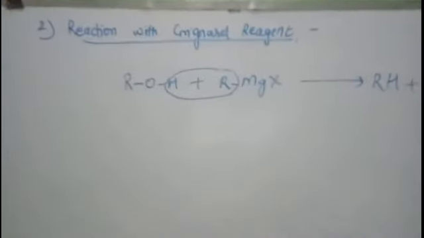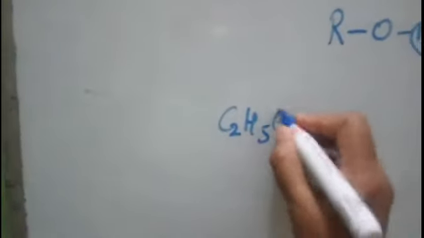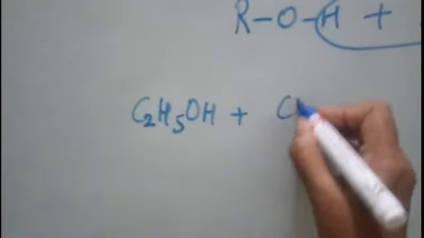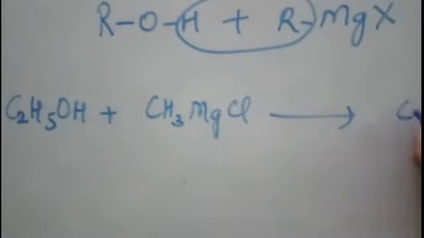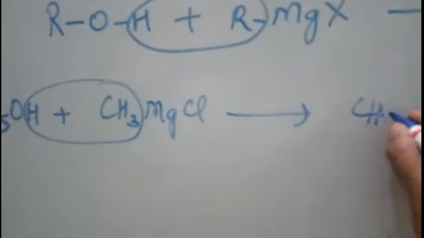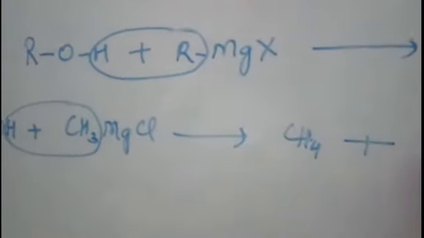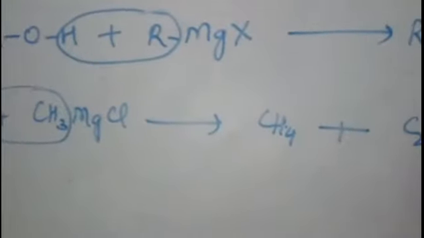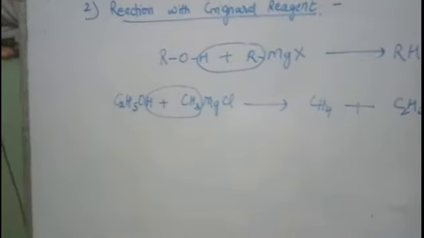Got it? Let us take one example. Suppose we have ethanol. When we react it with methyl magnesium chloride, we will get here methane, right? So methane will be formed, and along with that you will get ethoxy magnesium chloride. Ethoxy magnesium chloride. So this is how the Grignard reagent is converted to alkane.